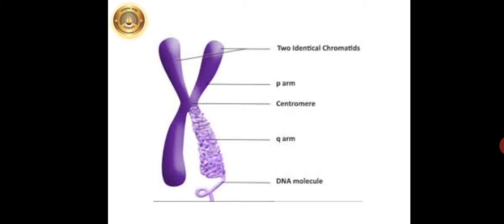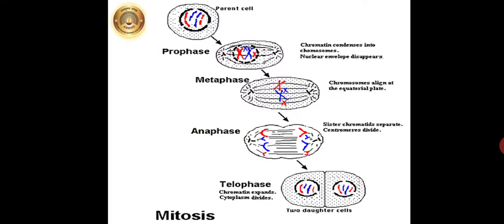So a pair of each type of chromosome is present in 2n condition, whereas a single chromosome of each type is present in n condition, and their structure is like shown over here. Now we are going to see the first process, that is mitosis, which is a very important process for cell division. Somatic cells and stem cells divide by mitosis. Mitosis is completed through two main steps. They are karyokinesis, that is nuclear division, and cytokinesis, that is cytoplasmic division.